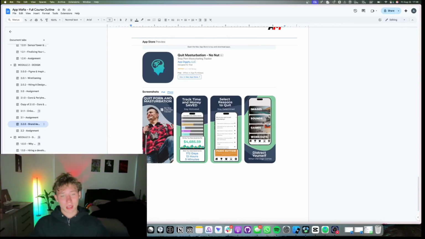Next, track time and money saved. This doesn't really appeal to Gen Z. I don't think Gen Z are spending money on porn. They're just watching it for free. So this is completely missing the mark when it comes to the younger demographic. But as you can see, they still have 400 ratings. So whatever niche and whatever demographic they are targeting is working. But the most important thing to pull from this, it doesn't feel cool. It feels like a chore.